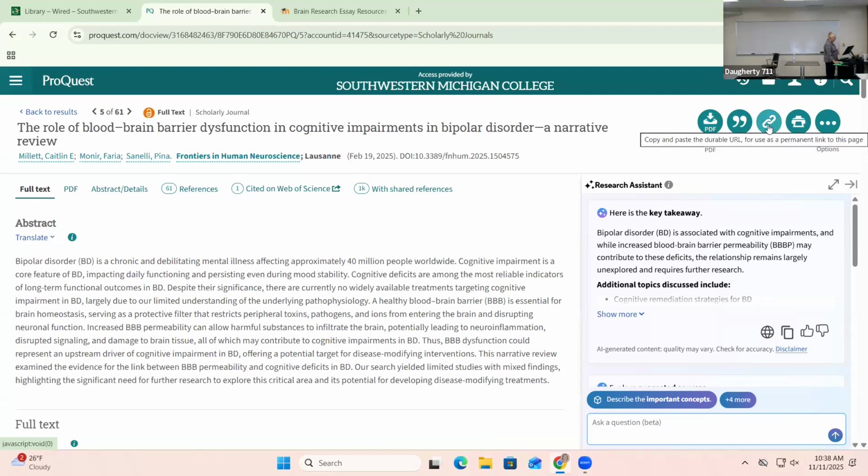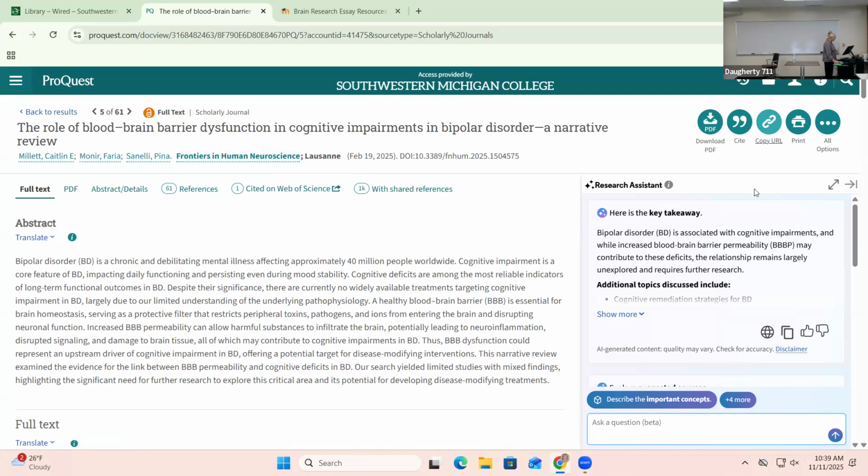Another way is copy the URL. And then that URL will also take you to this article in future. Does that make sense? So it's up to you. I like to download because then the whole thing is right there for me. And I don't have to worry about going back and searching or trying to find the right article or rereading, trying to find it. So that's what I recommend for you to find some good articles.